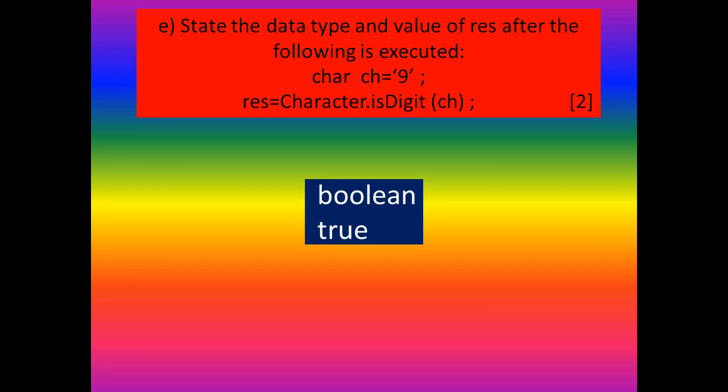State the data type and value of res after the following is executed. char ch = '9'; res = Character.isDigit(ch); The question is asking about the data type and value of res. Here they are using the function isDigit. What's the meaning of the isDigit function? It's a character function.